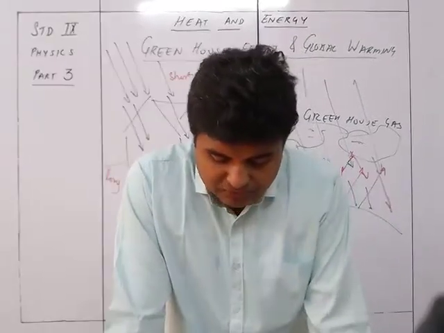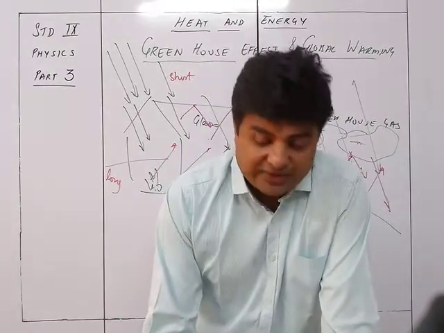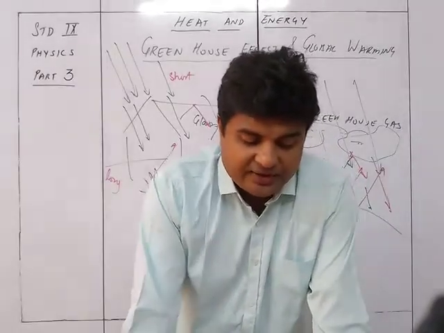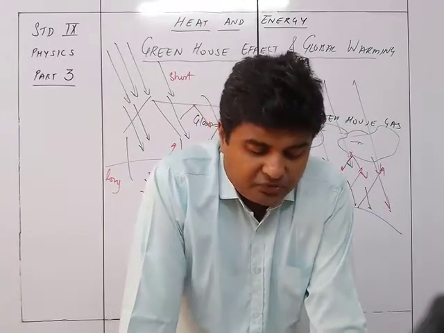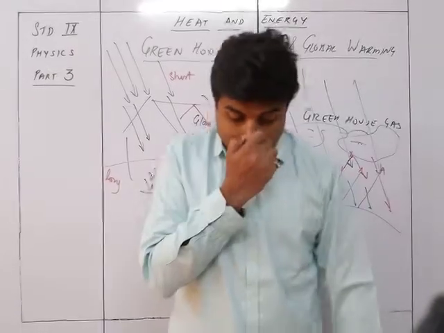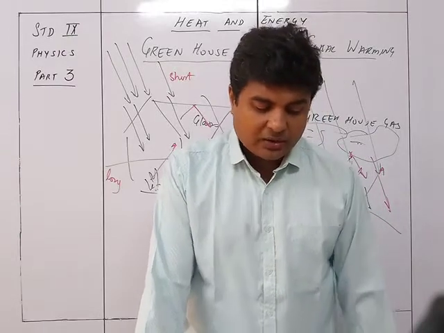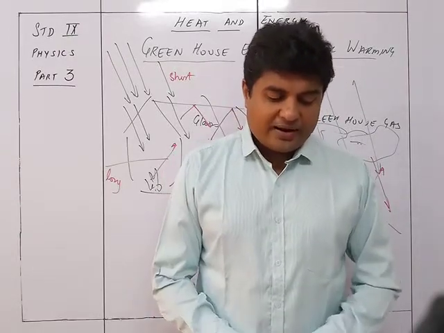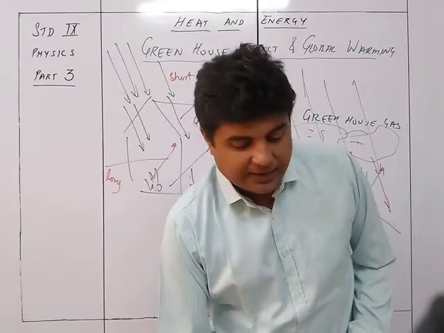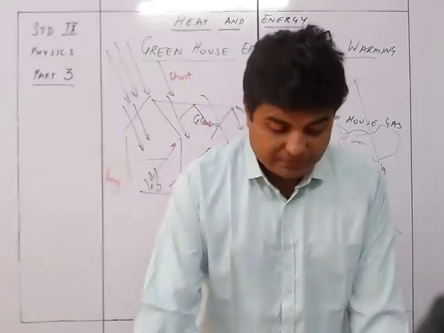The solar radiations coming from the Sun have high energy radiations such as gamma rays, X-rays, ultraviolet rays, and lower energy radiations such as visible light, infrared radiations and radio waves. Our Earth's atmosphere is transparent only for visible light and infrared radiations of short wavelength. Gamma rays, X-rays and ultraviolet are absorbed by the ozone layer surrounding the Earth, while infrared radiations of long wavelength and radio waves are reflected back into space by the uppermost layer of the Earth's atmosphere, that is the ionosphere and polar ice caps.